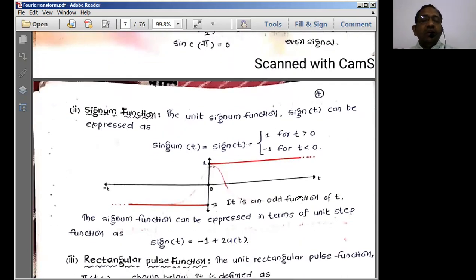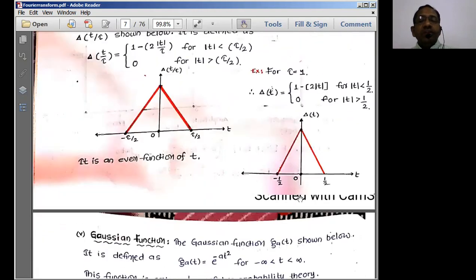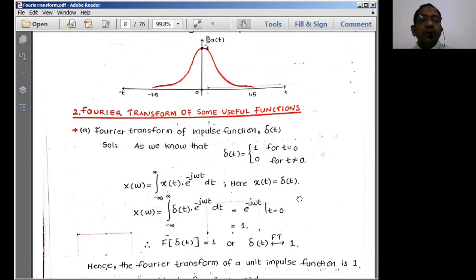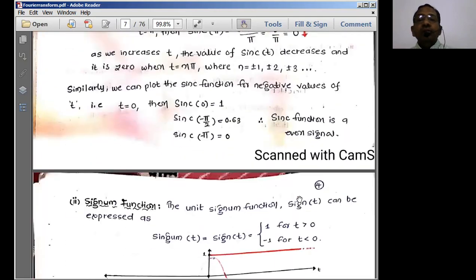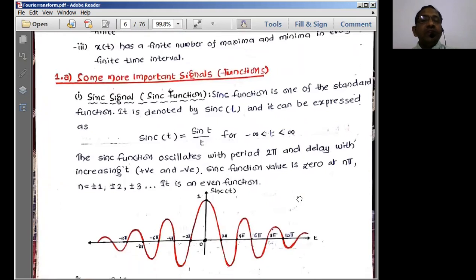These are very important, because these are the basic functions which we normally use to apply the Fourier transforms. So one basic function is going to be known as the sinc function. The sinc function is one of the standard functions normally used to represent a Fourier transform signal.